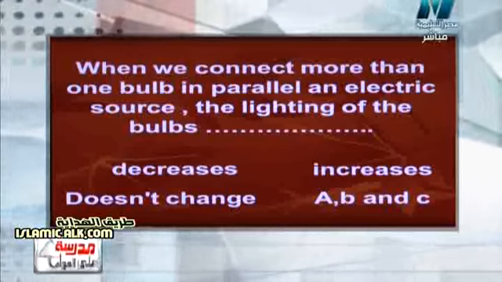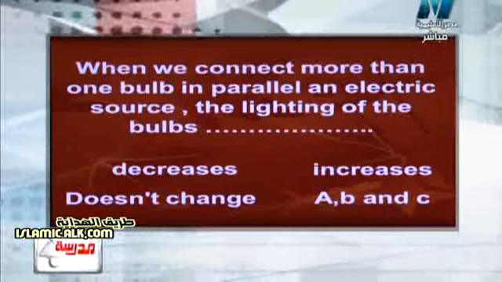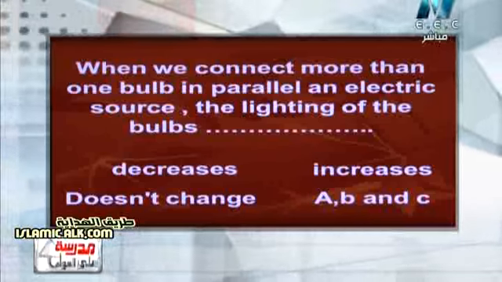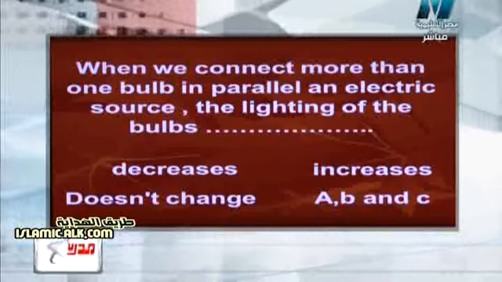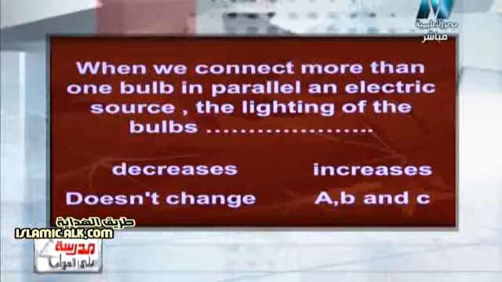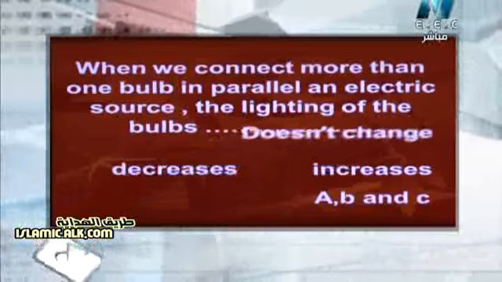When you connect more than one bulb in parallel to an electric source, the lighting of the bulbs decreases, increases, or doesn't change: A, B, or C. Surely the intensity of lighting, شدة الإضاءة, doesn't change because they are connected in parallel.